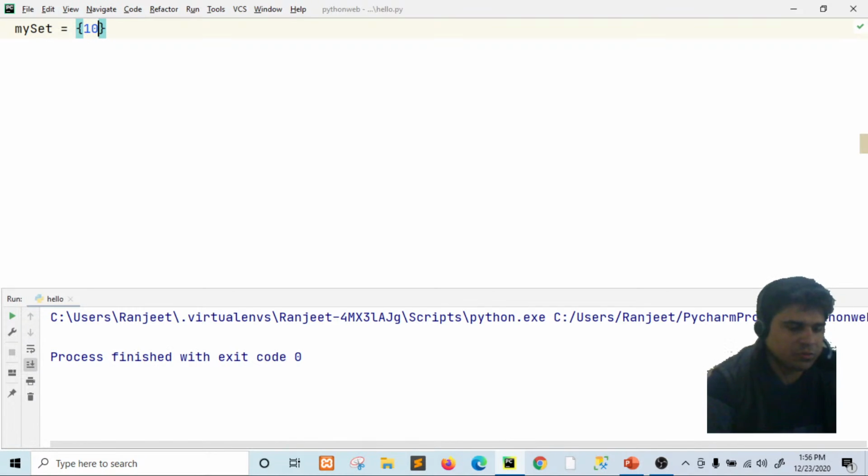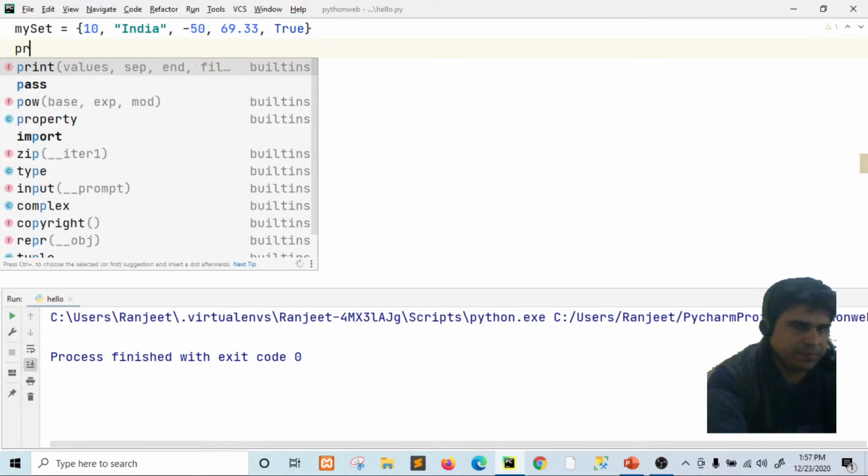Suppose we take the values: 10 as an integer, one string, a negative value, a float value, and a boolean value. So we have created this set in which this is an integer, this is a string, this is a negative value, this is a float value, and this is a boolean value. So we have created a set.